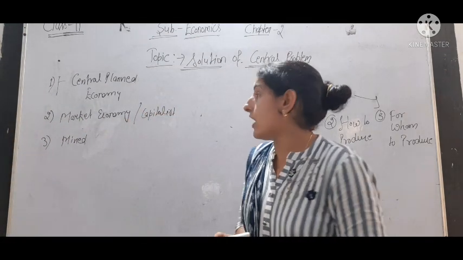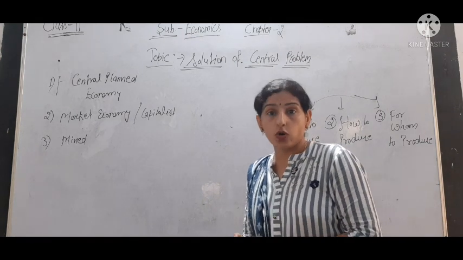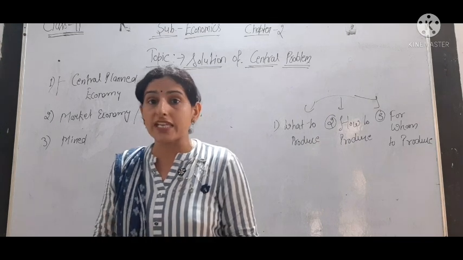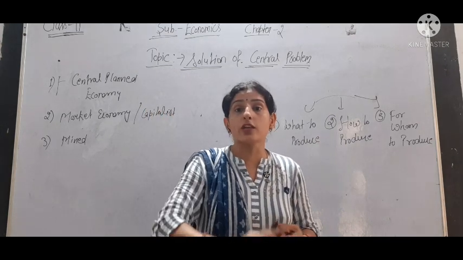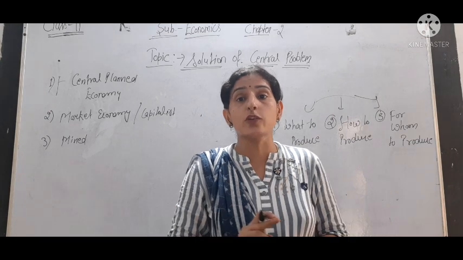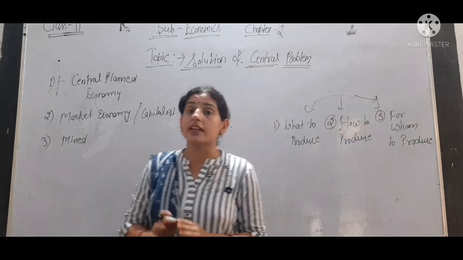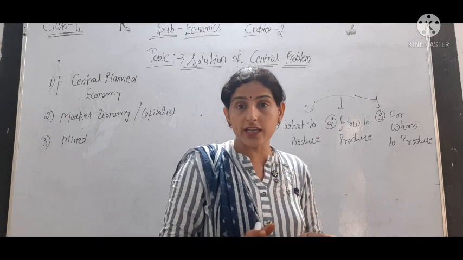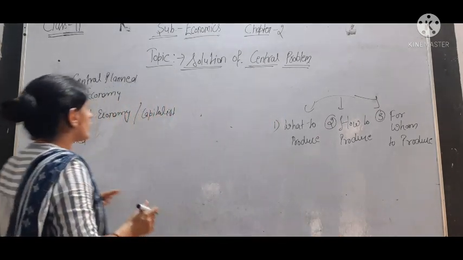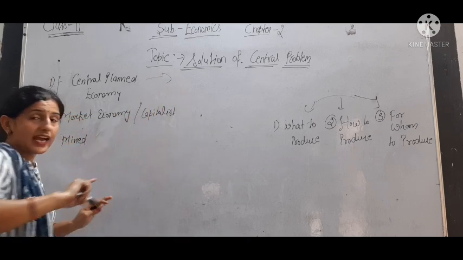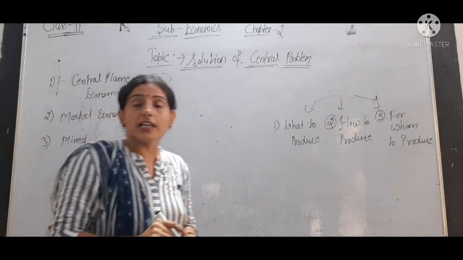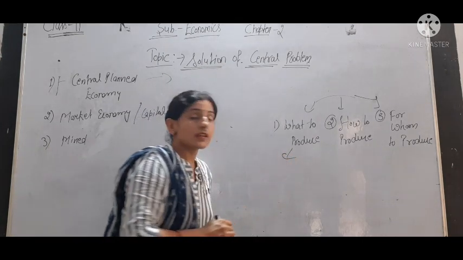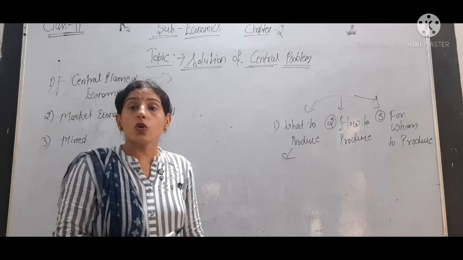First we have central planned economy. It means all the resources are under the government control. The problems of what to produce, how to produce, and for whom to produce, all decisions regarding production will be taken by the central authority. The government will decide what type of good should be produced, whether capital goods or consumer goods.